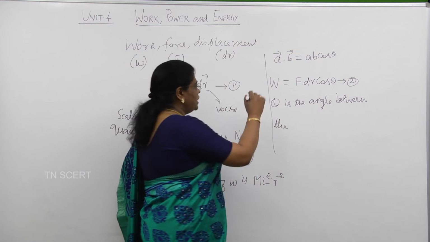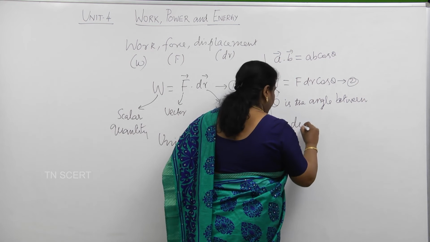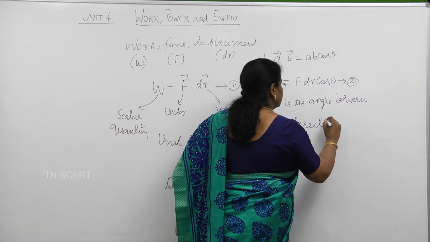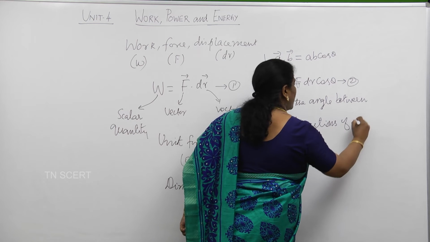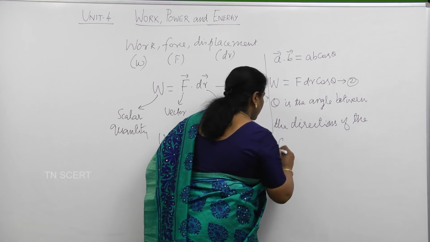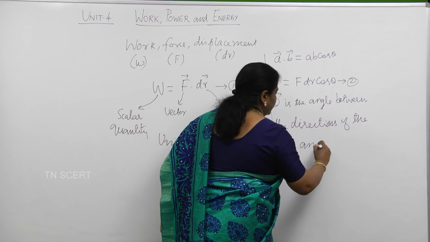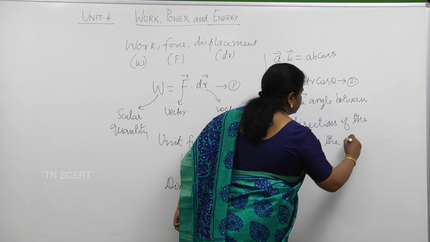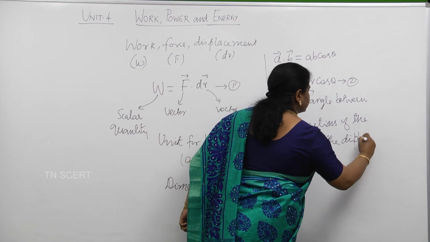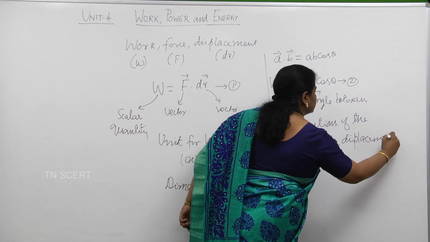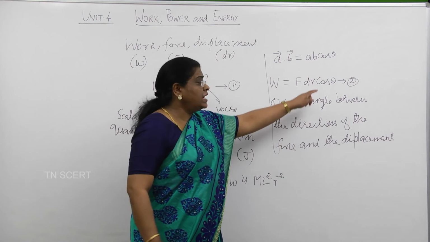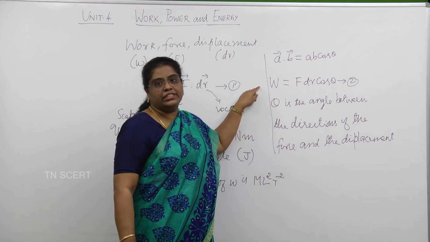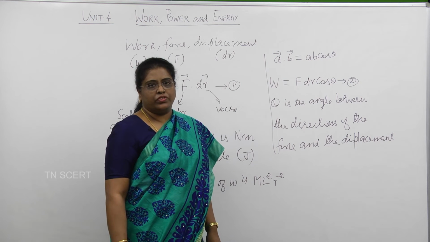And therefore, it should be the angle between the directions of the force and the displacement. And therefore, the angle theta also decides the magnitude of the work done.